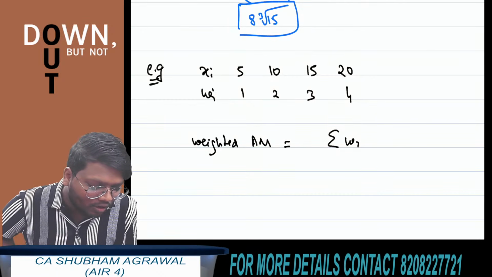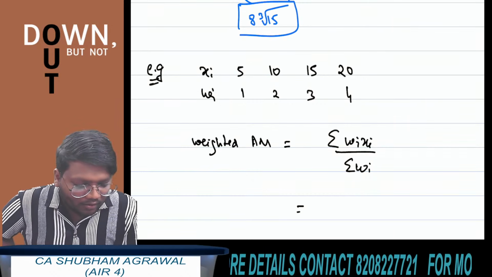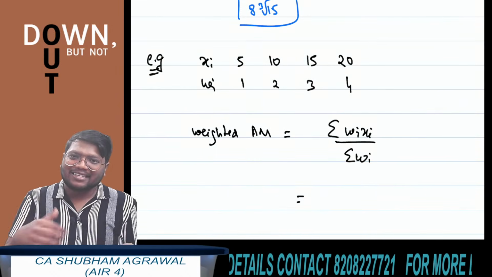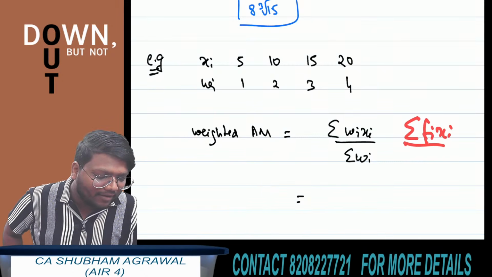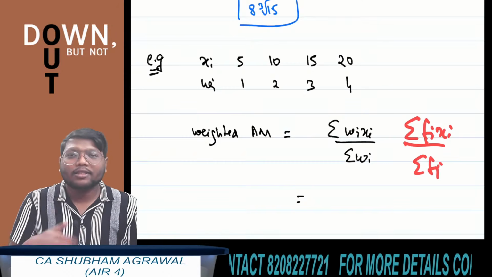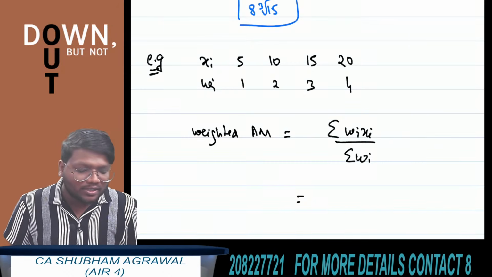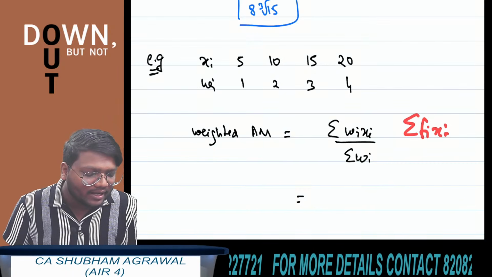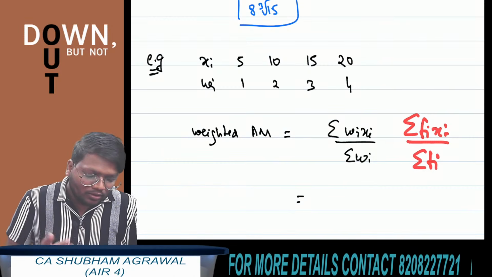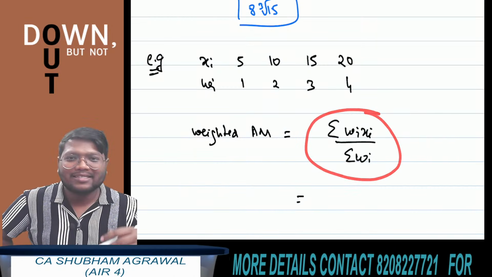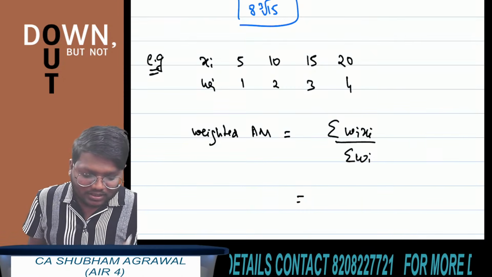What is the formula? Summation of Wi xi divided by summation of Wi. Now tell me what is summation of Wi xi? It is similar to summation of fi xi divided by summation of fi. The formula of arithmetic mean in group frequency distribution or simple frequency distribution is what? Summation of fi xi divided by summation of fi. Summation of fi you can also write it as capital N. So weighted arithmetic mean is similar to the formula of arithmetic mean which we have seen in frequency distribution.